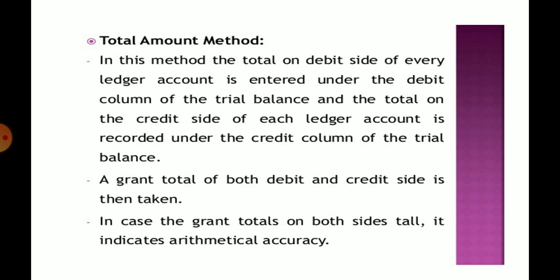First, you have to total the ledger accounts, balance them, and the debit amount is transferred to the debit column and the credit amount is transferred to the credit column. The grand total of the debit and credit sides is taken. If the grand totals of both sides tally, it indicates the arithmetical accuracy.